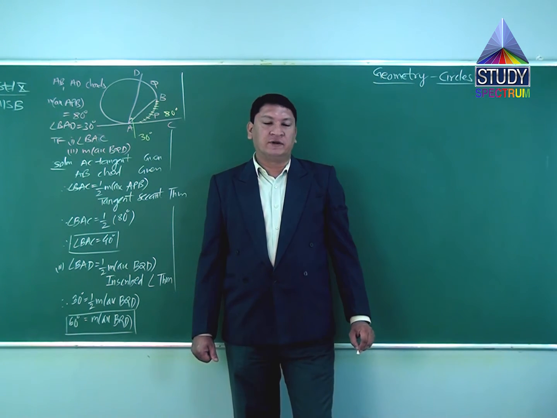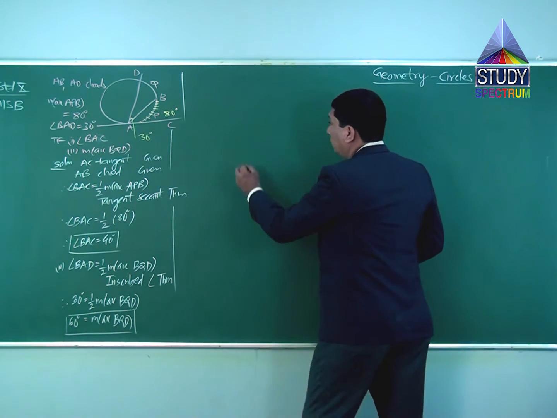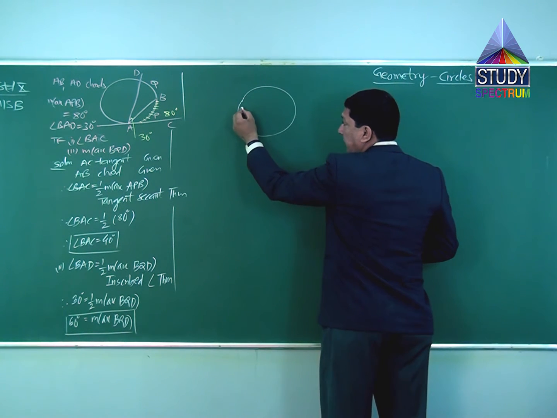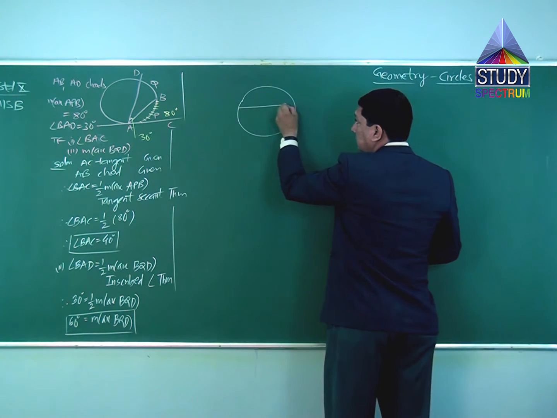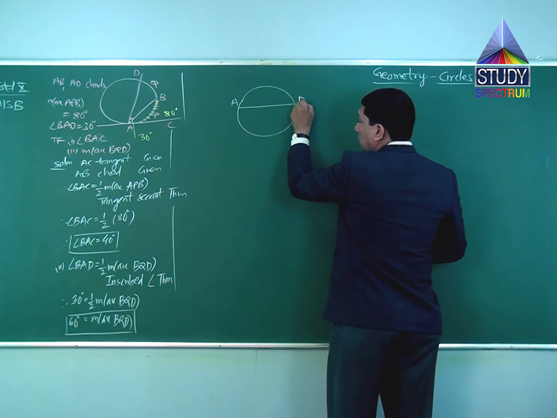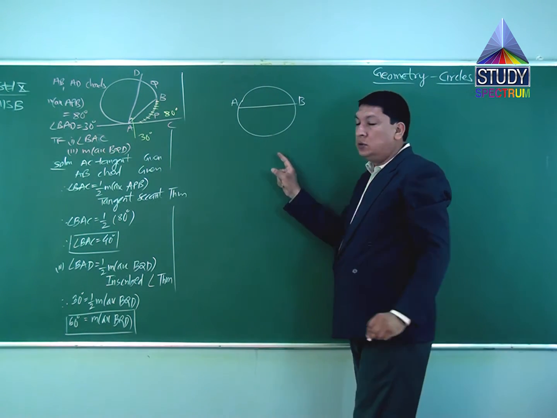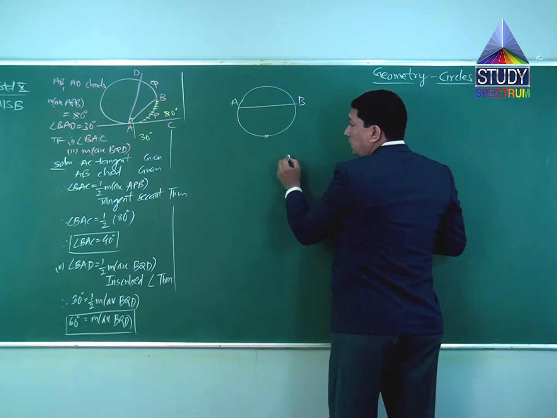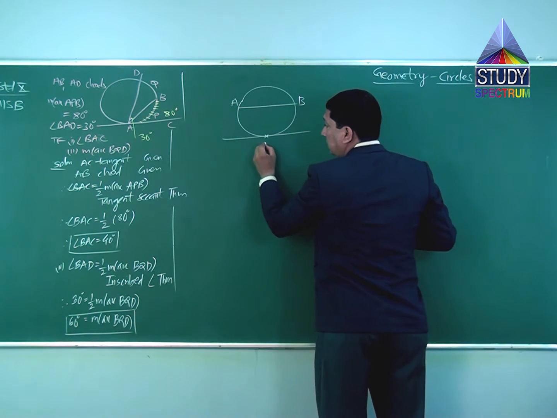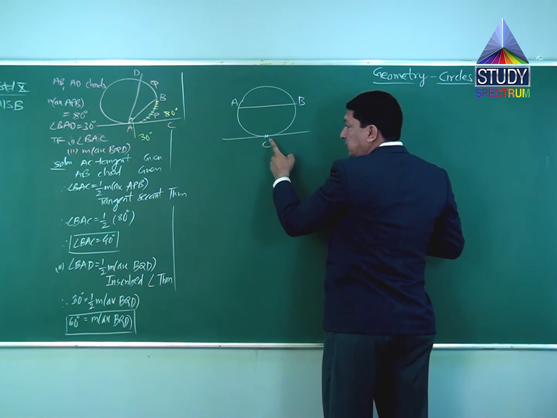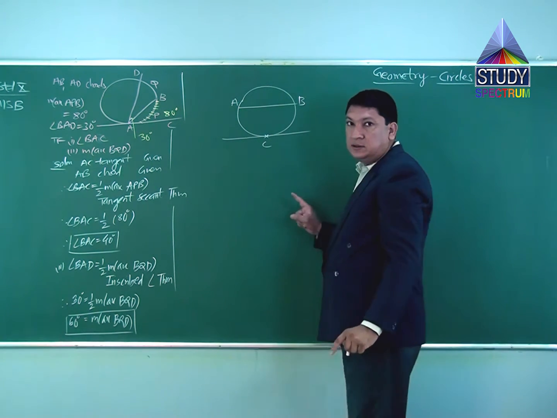In a circle, there is one chord AB. I draw a chord AB. This chord is parallel to the tangent which is passing through C. Chord AB is parallel to a line which is passing through C, and that line is a tangent, right?